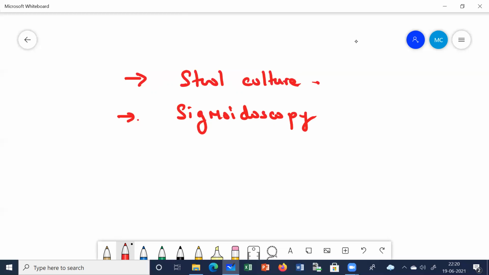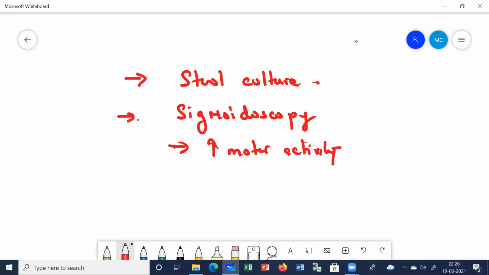There is increased motor activity and spasm, and you might have difficulty negotiating the rectosigmoid curve due to spasm in the bowel.